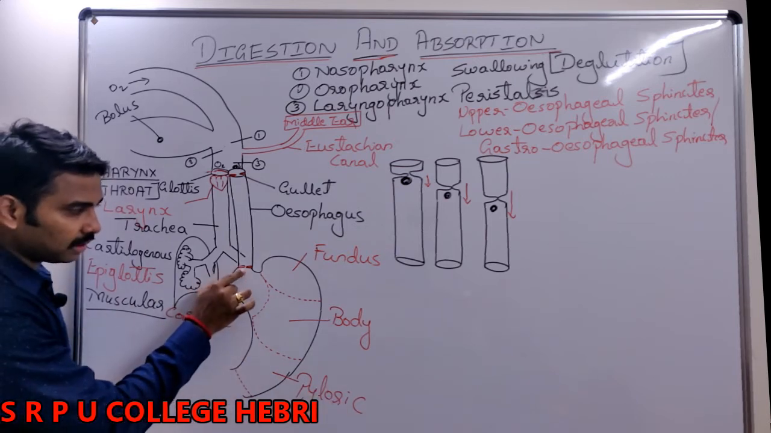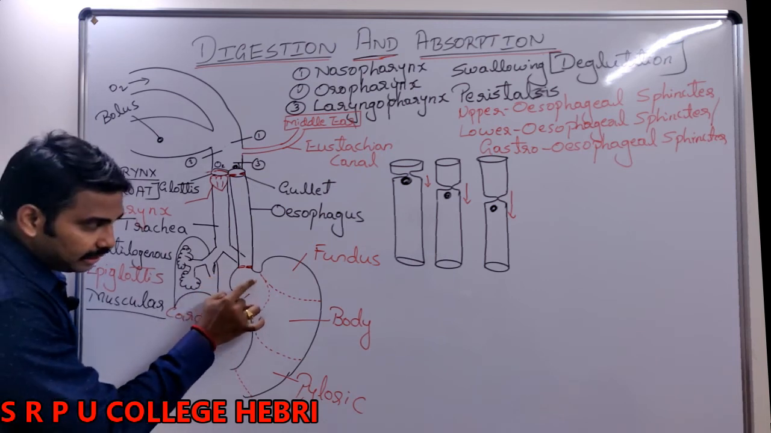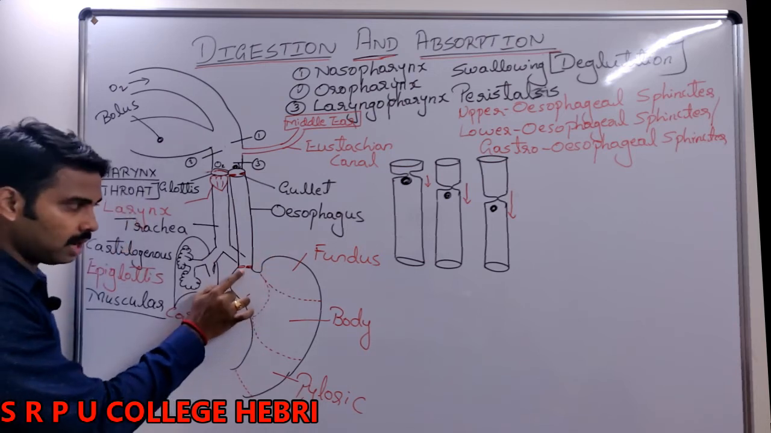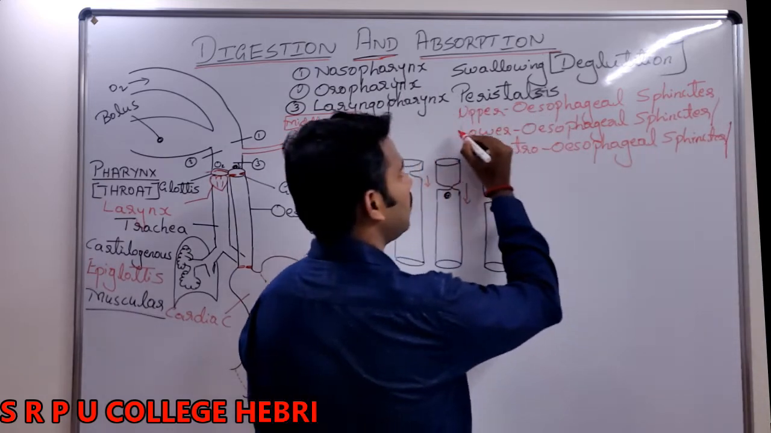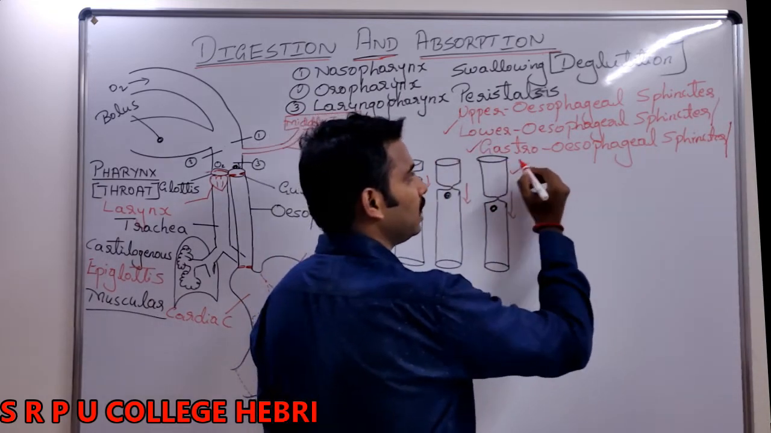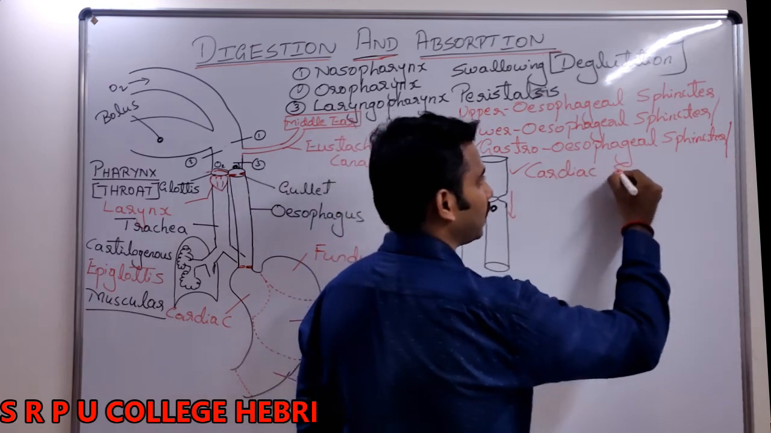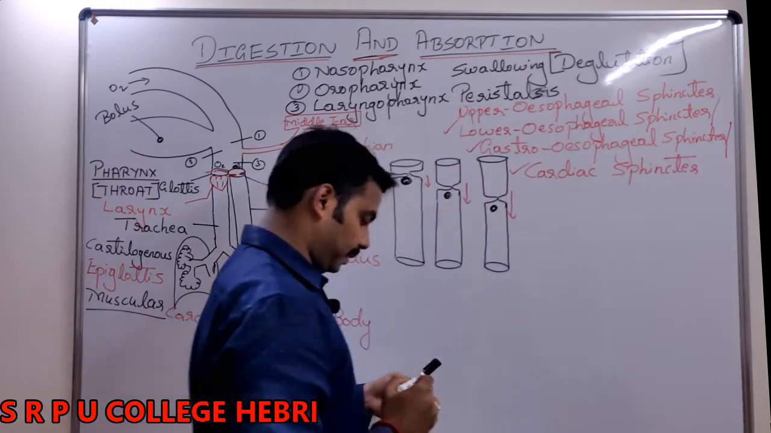As the lower esophageal sphincter is near the cardiac region of the stomach, this sphincter is given another name. First name you know, second name you know, the third name is cardiac sphincter. What is that called? Cardiac sphincter.